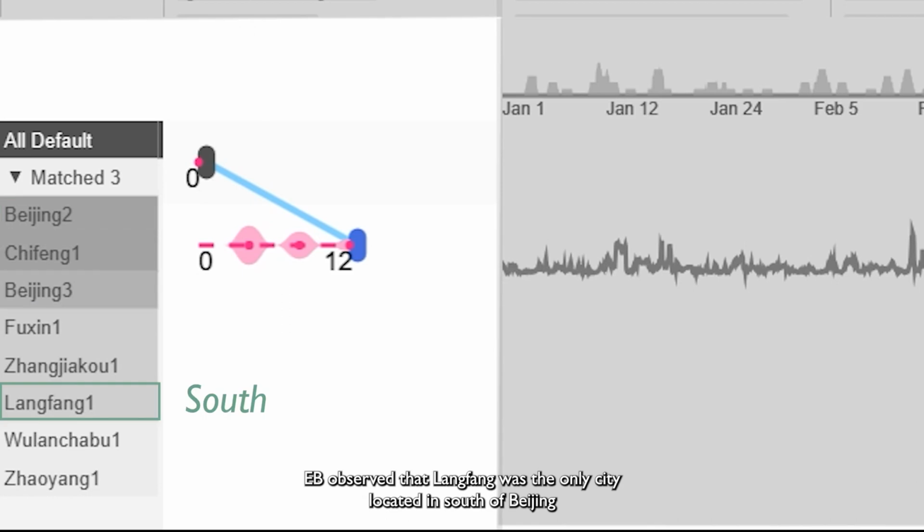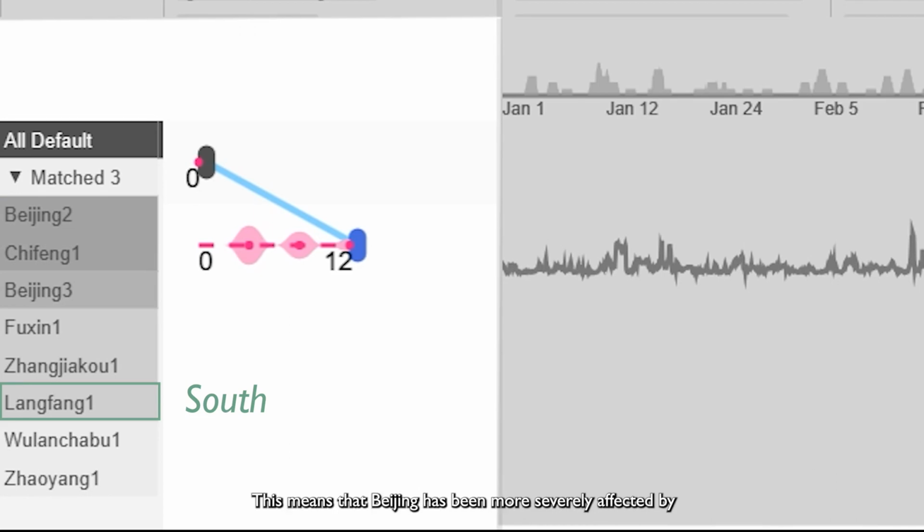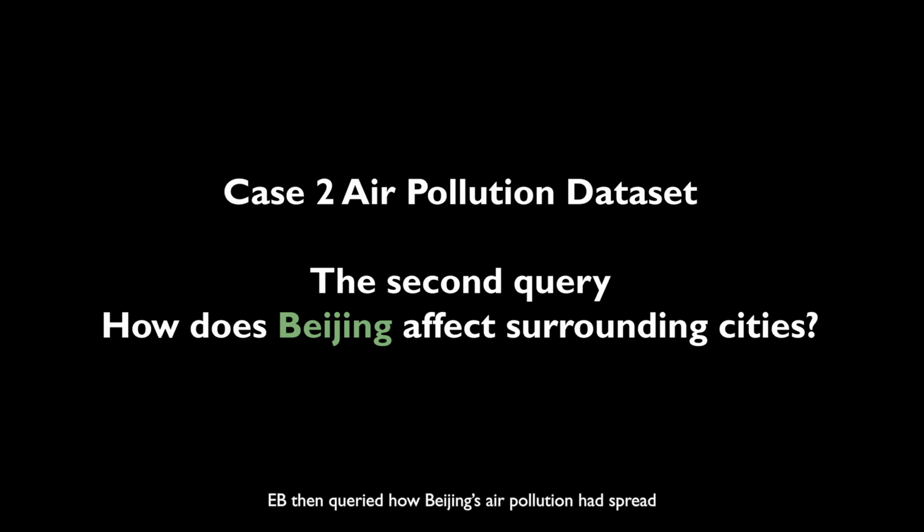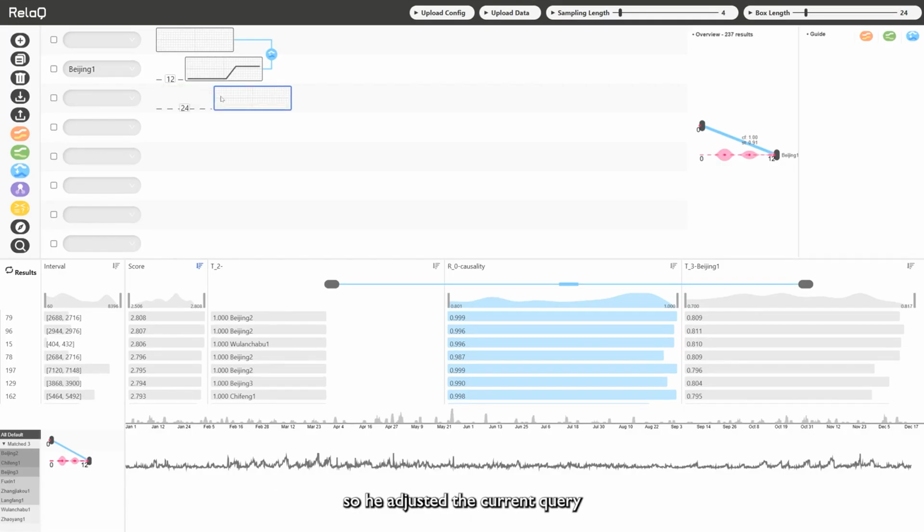EB observed that Langfang was the only city located south of Beijing, while all other cities were situated in the north. This means that Beijing has been more severely affected by air pollution from the north than from the south. EB then queried how Beijing's air pollution had spread, so he adjusted the current query.